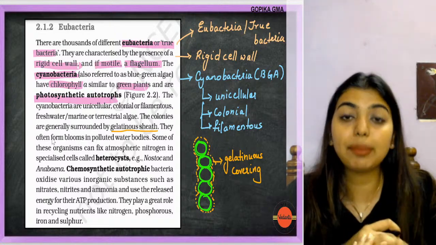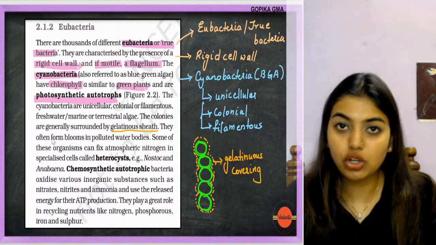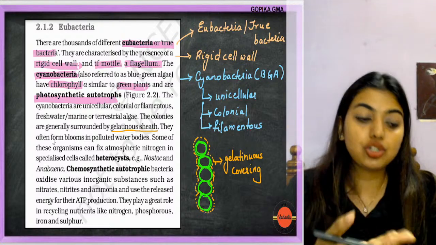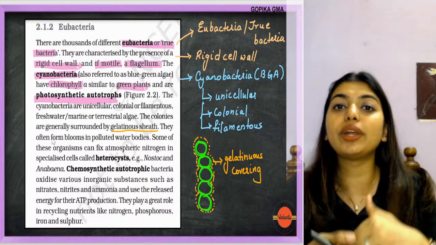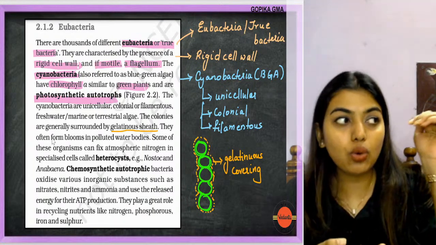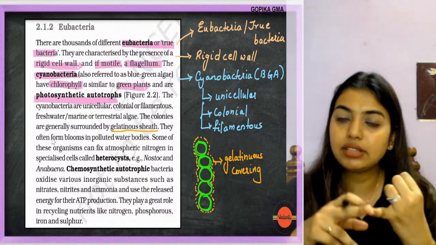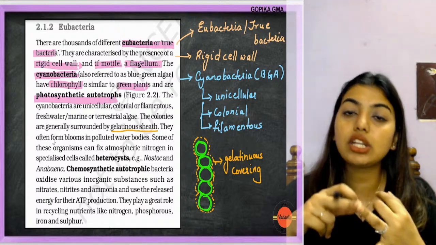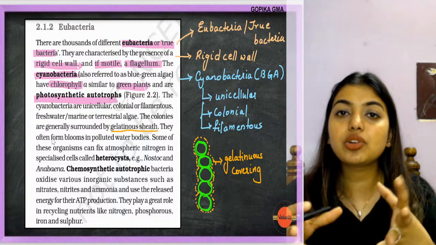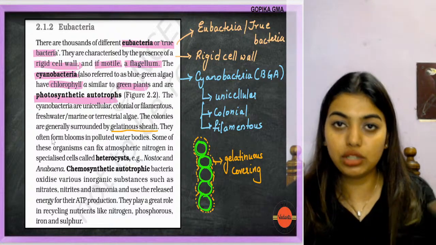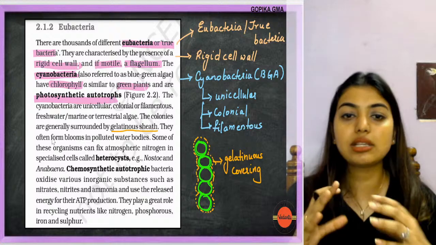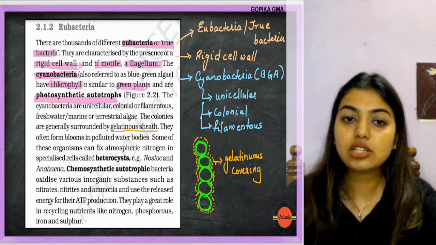Now what is going to happen? They will consume all the dissolved oxygen. They'll also make sure that there is no sunlight going downwards. They'll make sure that there is no passage of sunlight, and because of which they have already taken all the oxygen. Now they'll also not give the sunlight. Now what is going to happen? The plants which are down will not be able to make food, and the aquatic organisms, all of them will die. Okay, so that is called algal bloom.